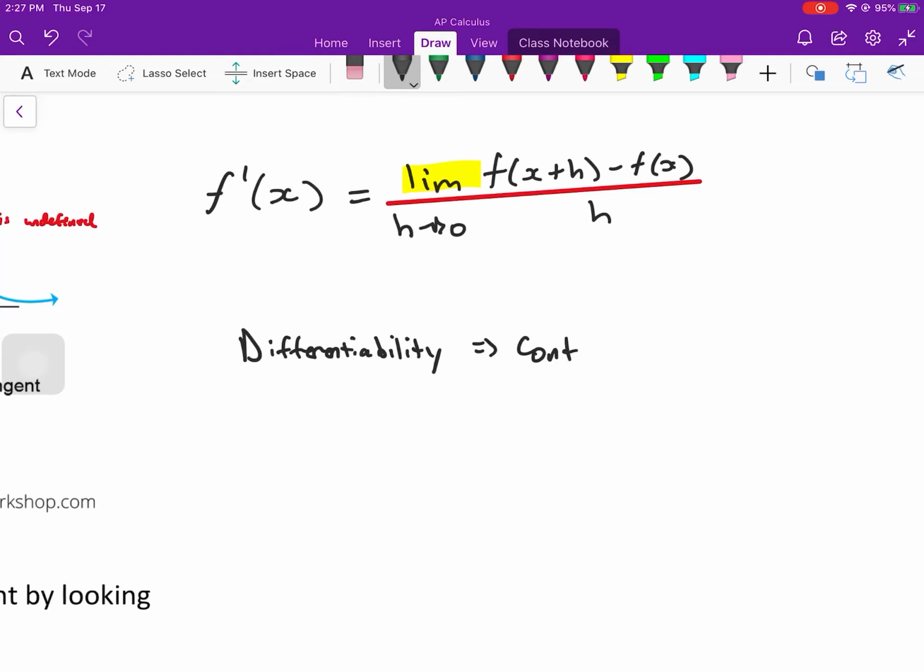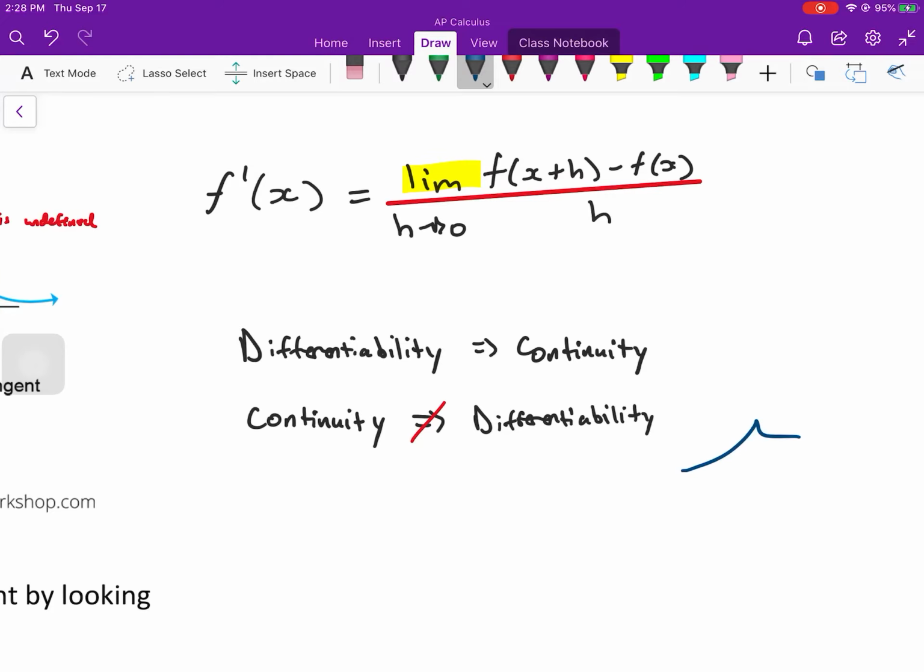Differentiability implies continuity. Continuity does not imply differentiability. You can have something that's continuous, like a corner or a cusp, and it not be differentiable.